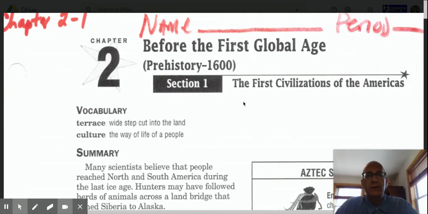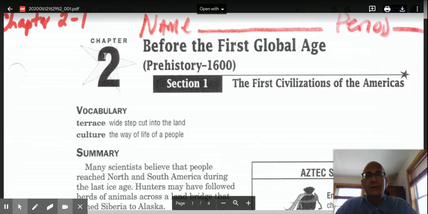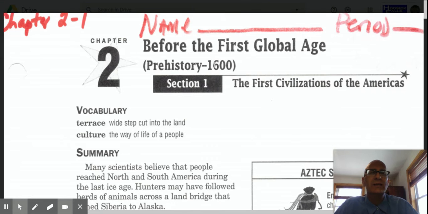Hello, seventh graders. Today we're going to start working on chapter 2, which is titled Before the First Global Age. And when we talk about the first global age, we're talking about a period of time that runs from prehistory up until about the year 1600 AD.